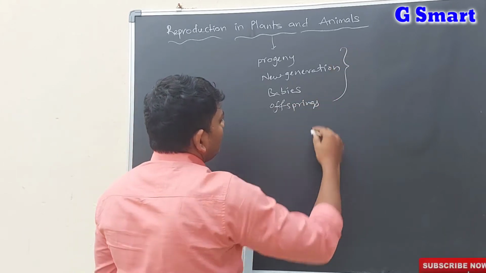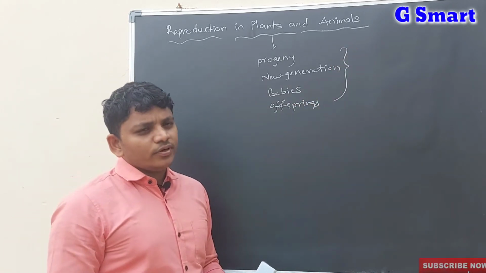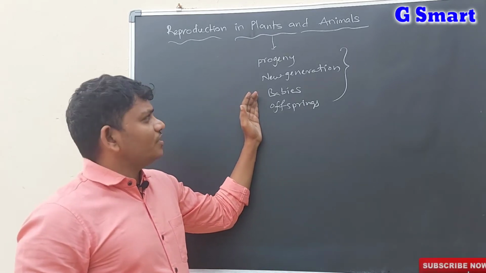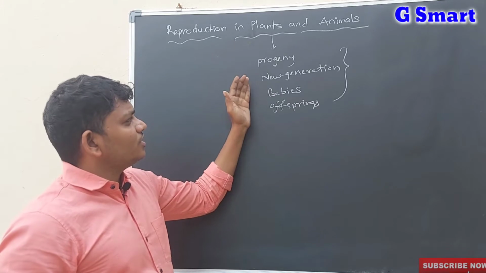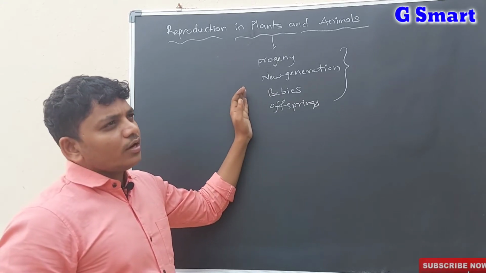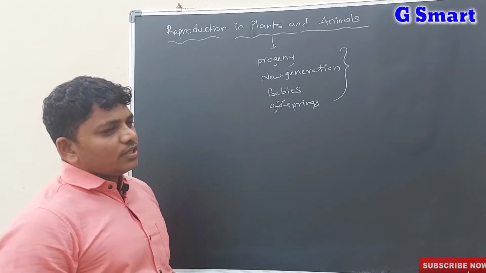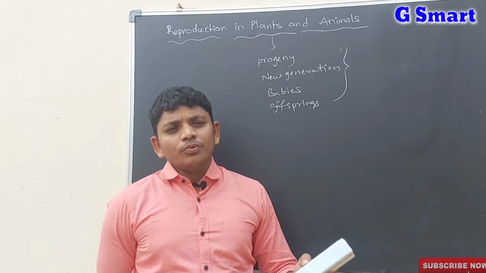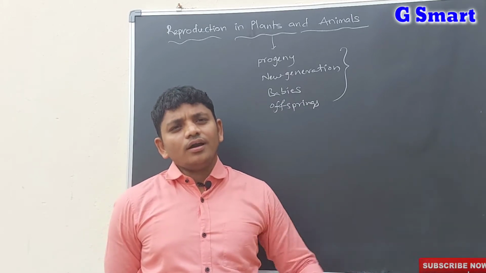These are all synonyms for the new generation. Progeny, new generation, babies and offsprings are all the same, but we are calling them in a different way. In the reproduction lesson, we will learn how an organism creates a new organism.